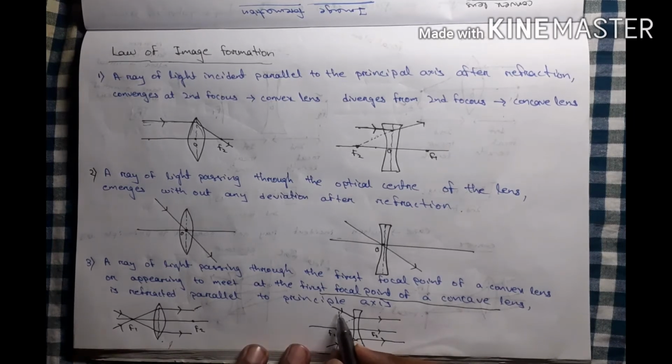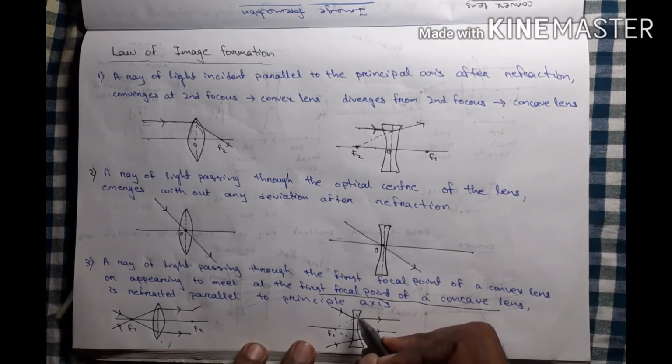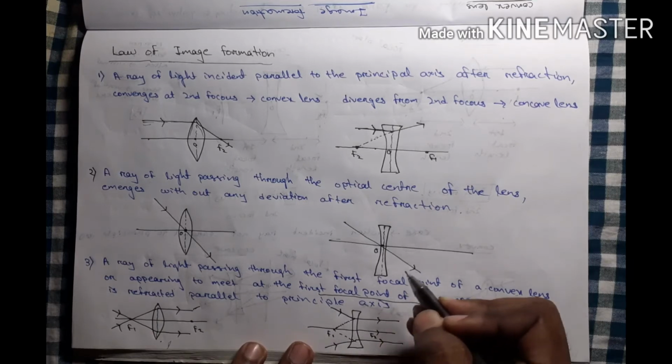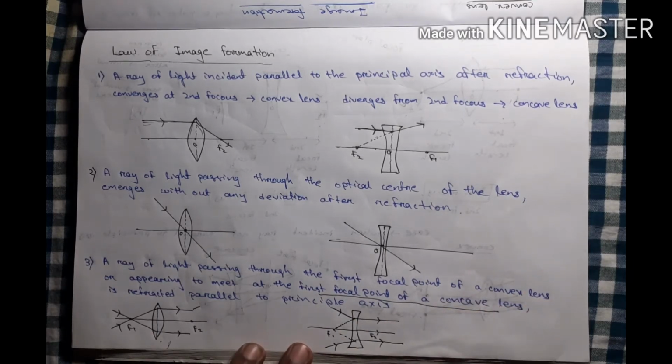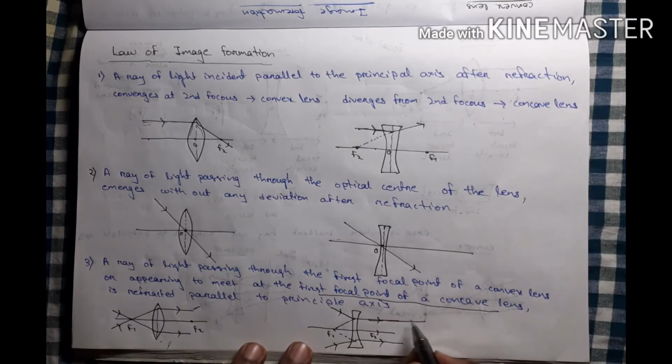Then it is the ray. And due to refraction by the convex lens there will be refraction, and it diverges, ये ऐसे लगेगा कि जैसे ये F1 पॉइंट से डाइवर्ज हो रहा है. Due to the diverging light from the F1 point, it moves parallel to the principal axis.